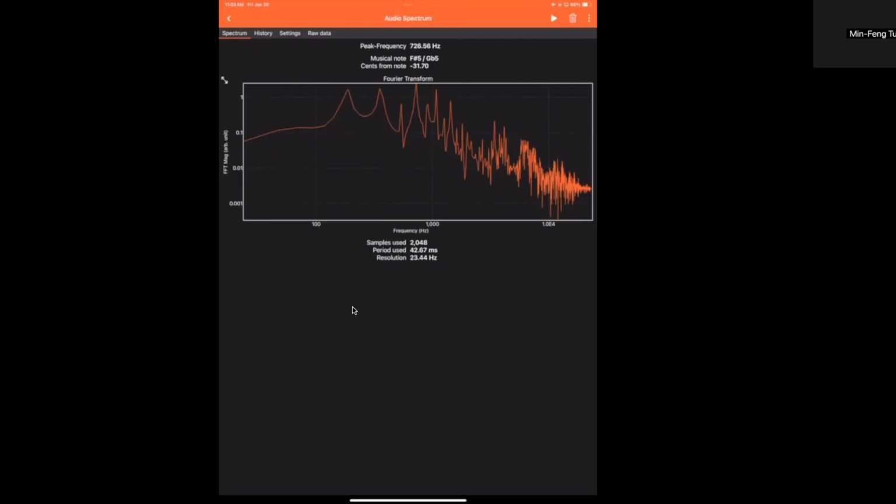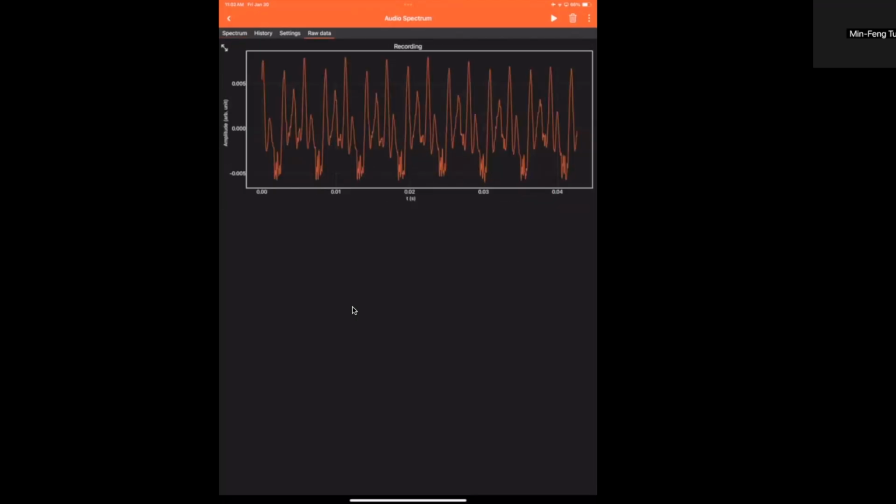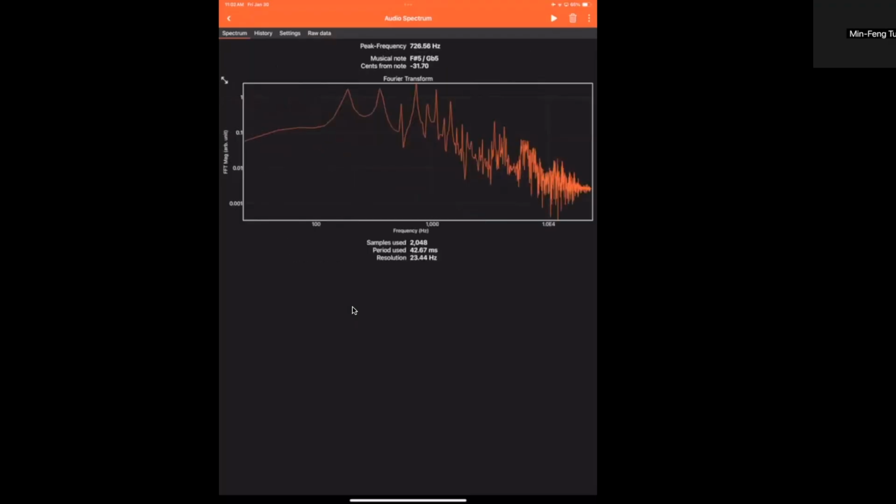But you can see that this function is not a function of time anymore. It is a function of frequency. So this is an example of change of basis. La is a sound, but in the time basis, it looks like this. In the frequency basis, it looks totally different. But if you put this information together, they both represent the la sound. So there are two different representations for the same sound.